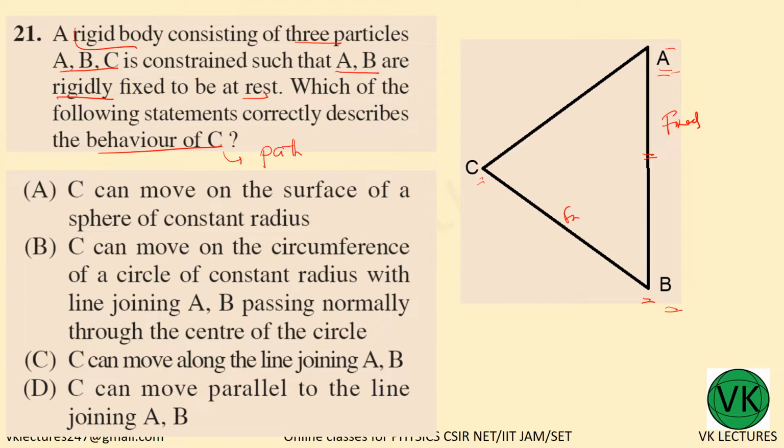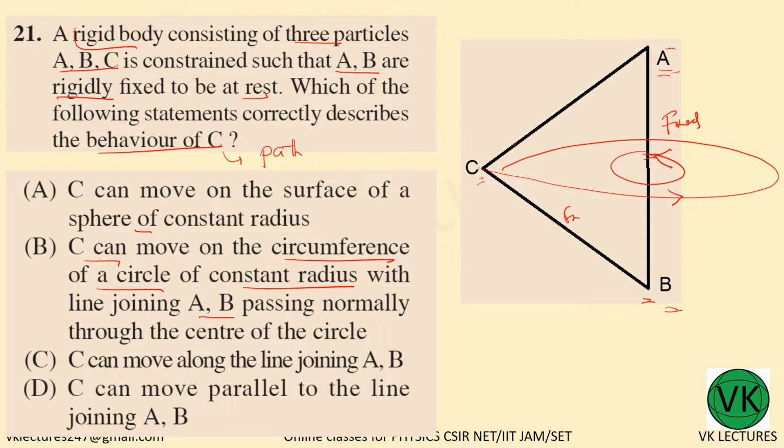C can move on the surface of a sphere. No, what is the movement C can have? It cannot move freely here. It can move only if we rotate this, right? When you rotate, C will follow this path, a circular path. So C can move in the circumference of a circle of constant radius, with the line joining AB passing normally through the center. See, the line joining AB is passing normally through the center. This is the correct option.